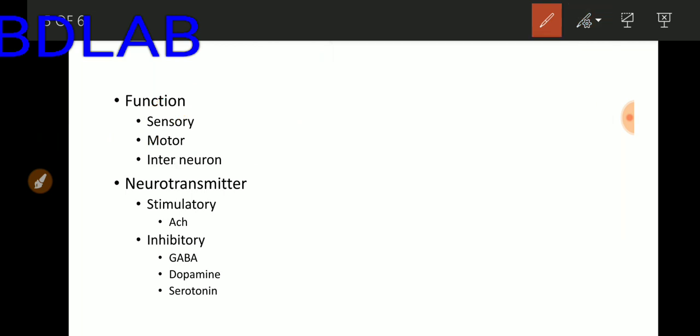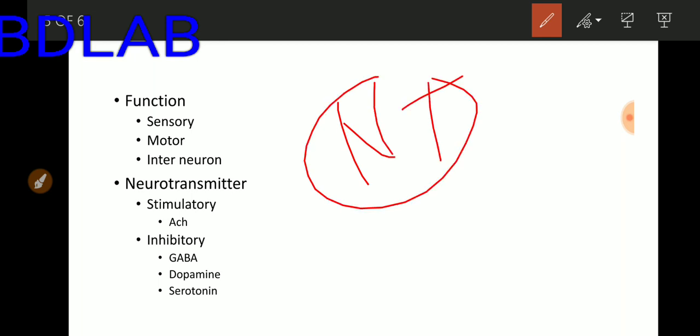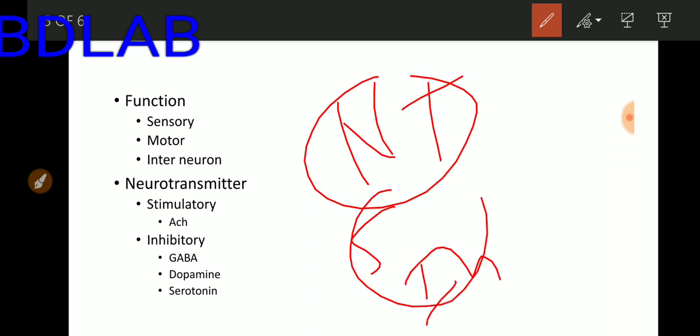Recently, I discussed synaptic knob, and I told you synaptic knob is filled with neurotransmitter. So tell me in the comment box at which site of the neuron the synaptic knob is present. Basically there are two types of neurotransmitter. First one is stimulatory and second one is inhibitory. Stimulatory neurotransmitter is a type of chemical which stimulates nervous system activity, and one which inhibits the activity and function of the nervous system is known as inhibitory neurotransmitter.